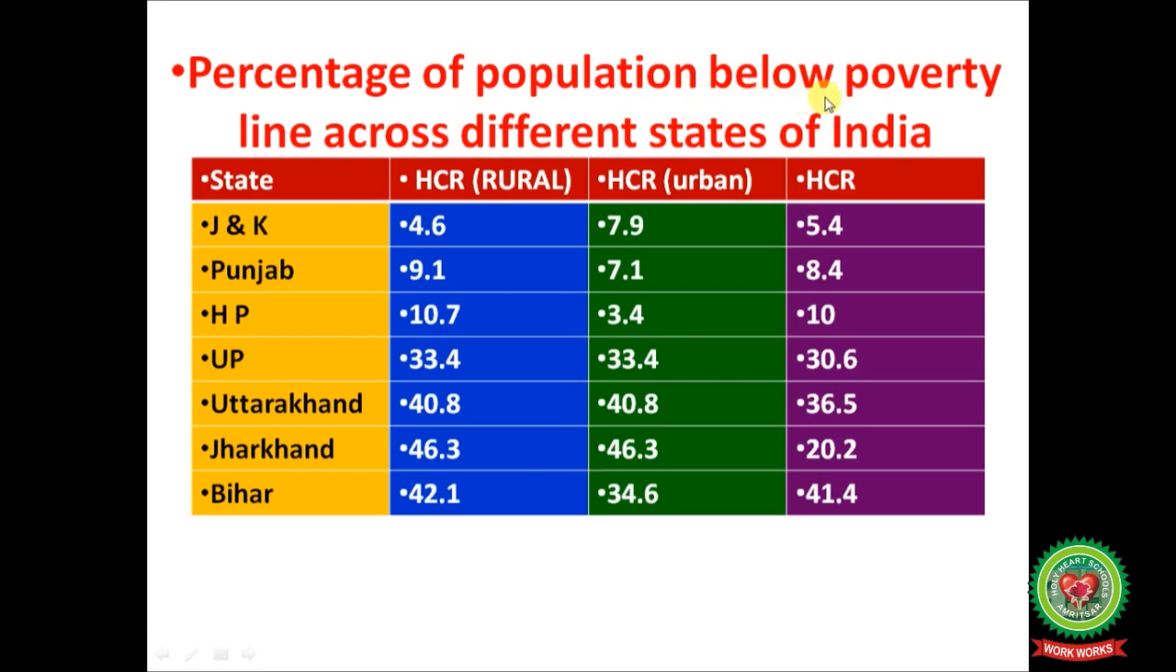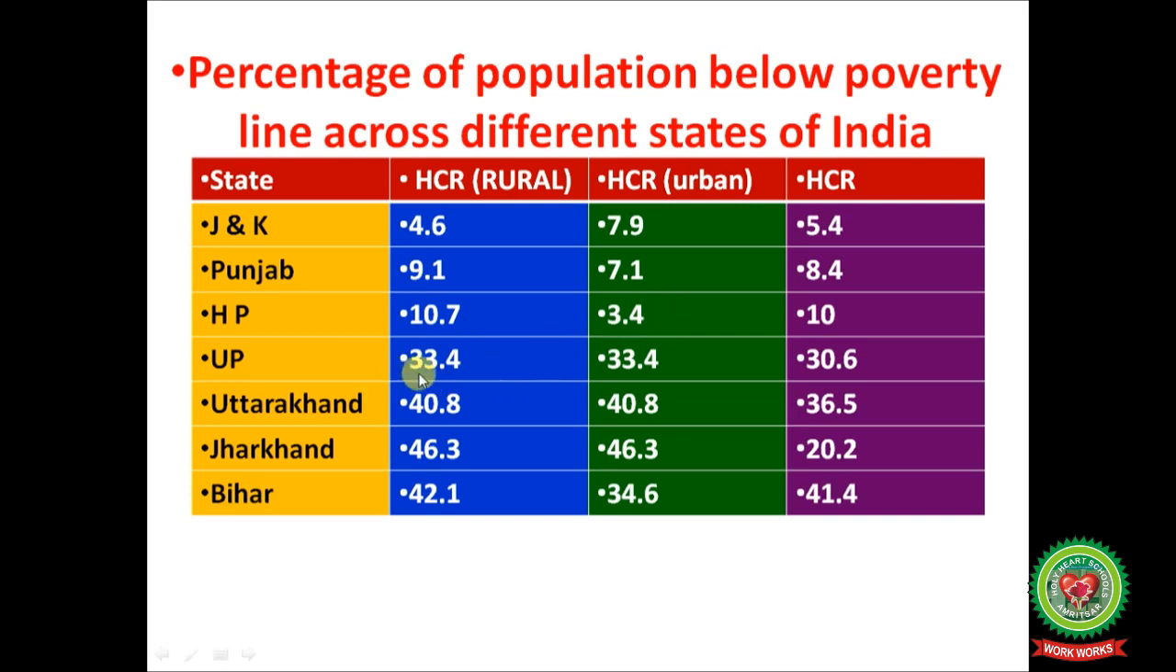Percentage of population below poverty line in India across different states of India. In Jammu and Kashmir, the head count ratio in rural areas is 4.6 and in urban areas 7.9. In Punjab, rural is 9.1 and in urban areas of Punjab it is 7.1. In Himachal Pradesh, rural areas have a head count ratio of 10.7, and urban areas of Himachal Pradesh 3.4.